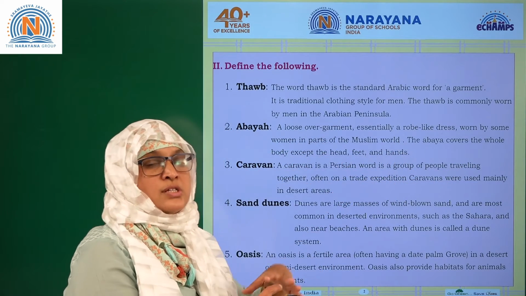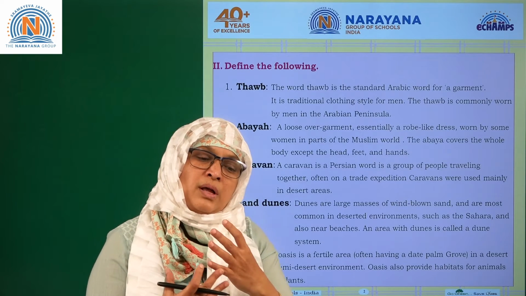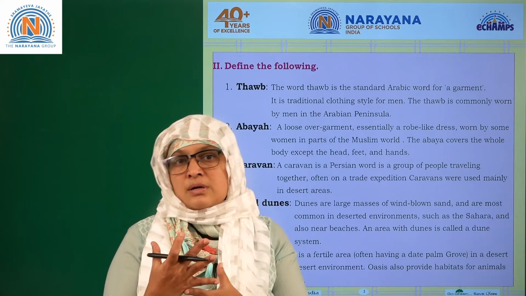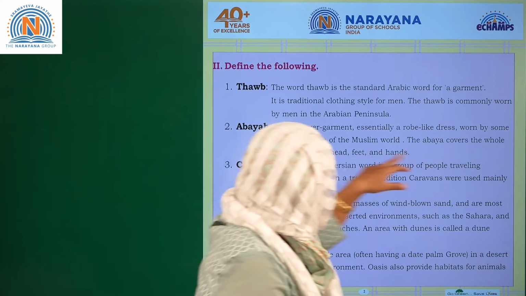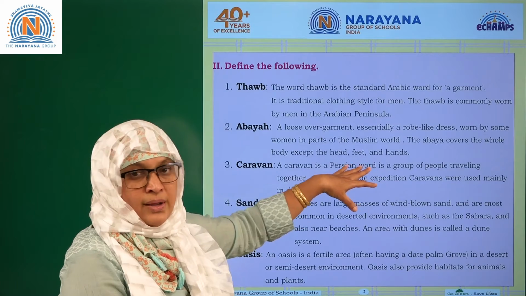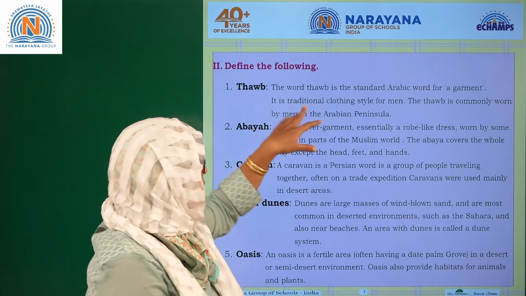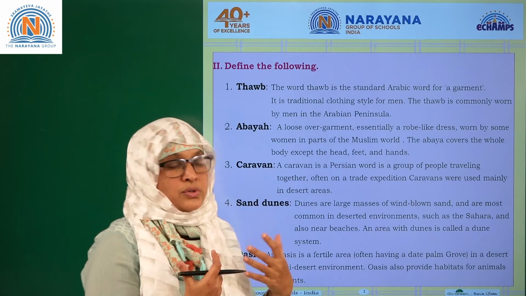It's not only in Saudi Arabia; in almost all Middle East countries the majority religion is Islam there. The abaya covers the whole body except the head, feet and hands, as I said. So thawb is a garment worn by men and abaya is worn by women.